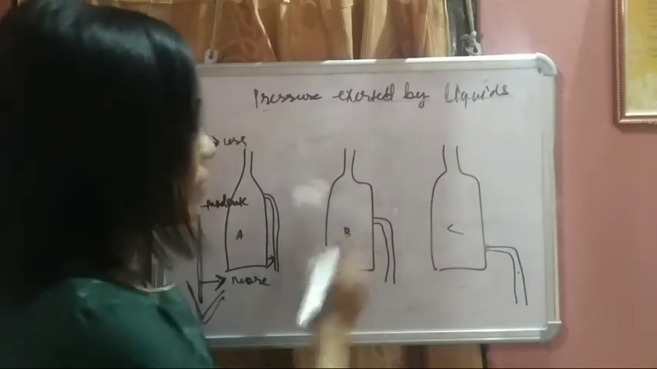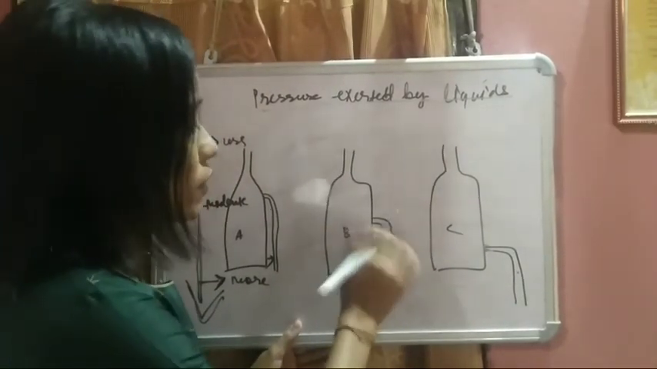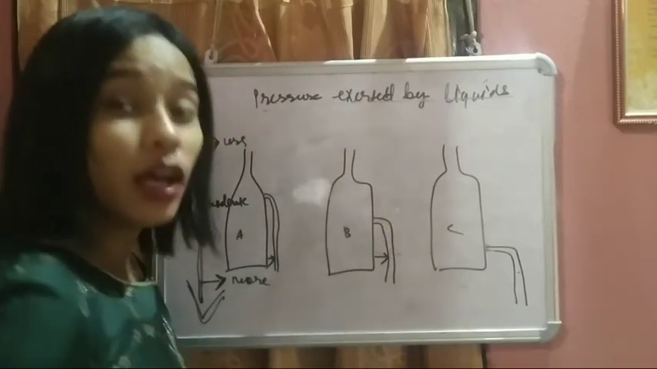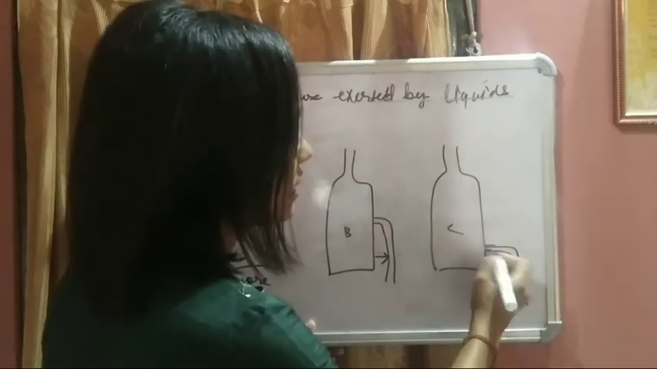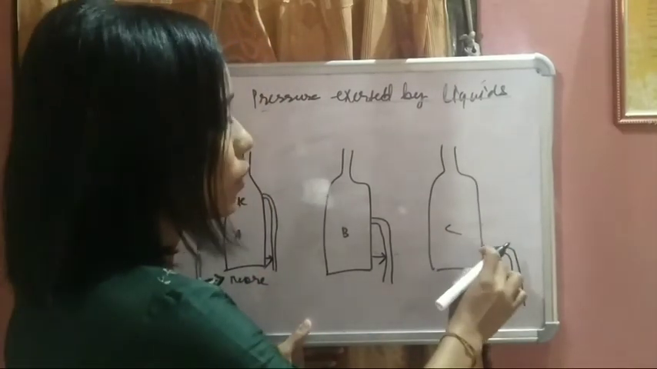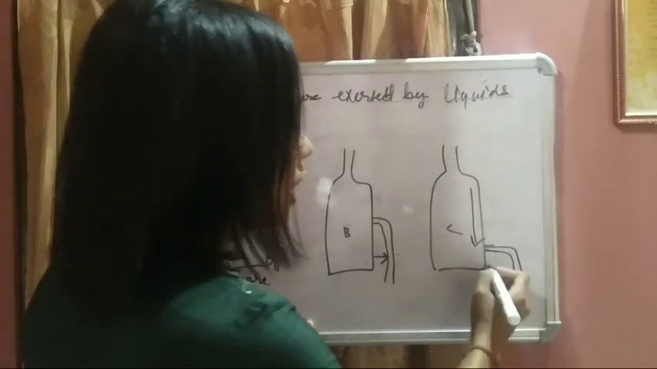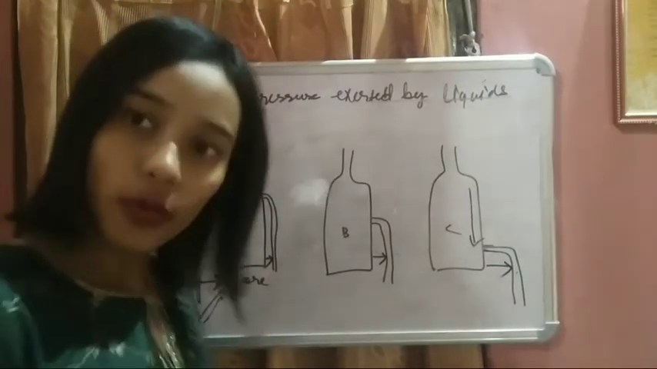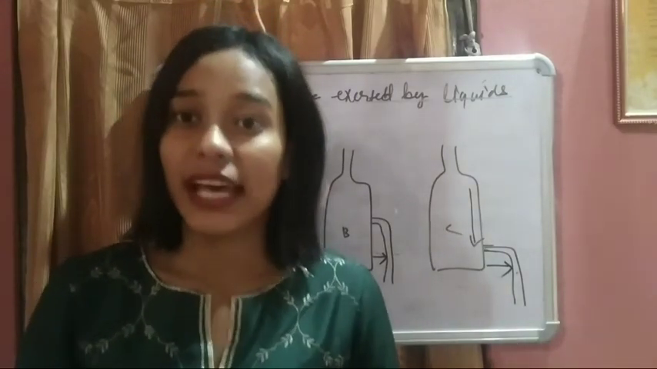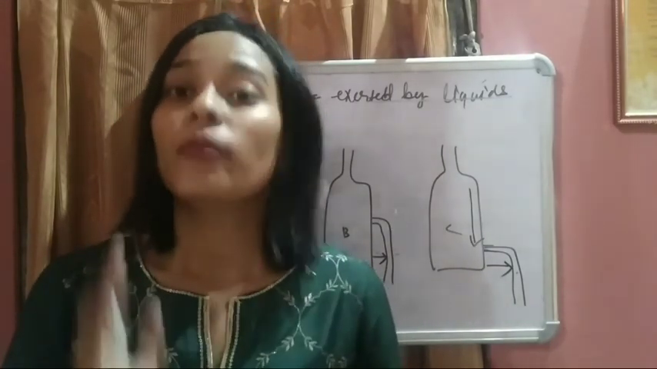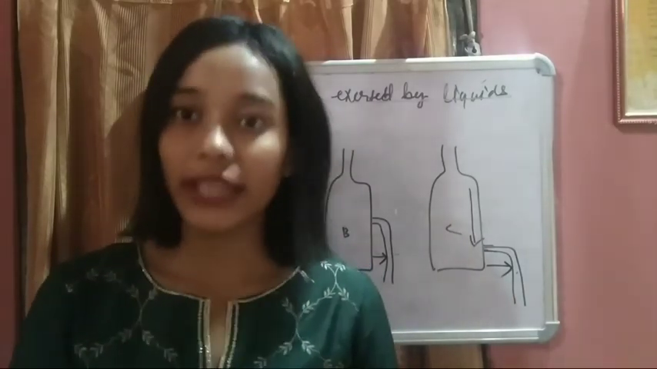On the other hand, in bottle B, the pressure will be moderate. So, the water will fall quite far away from the bottle. And in bottle C, here the depth has increased. The hole is very low down. As a result, the water will fall very far away. So, is it clear? From this experiment, we can say that water also exerts pressure, and the pressure increases with increasing depth.